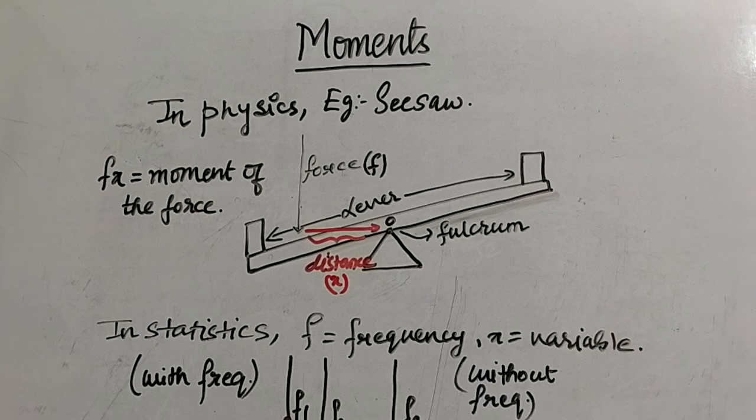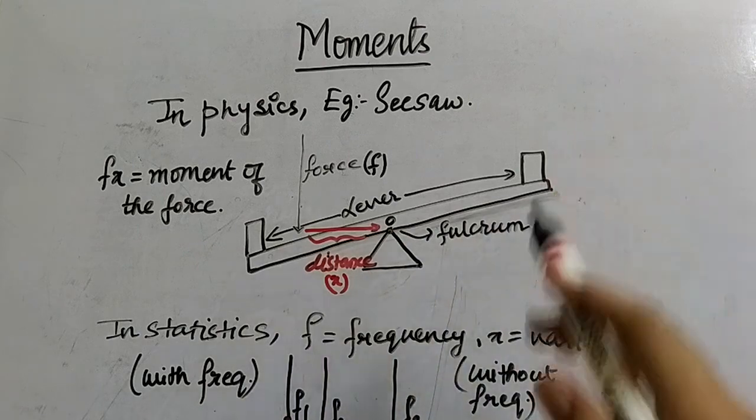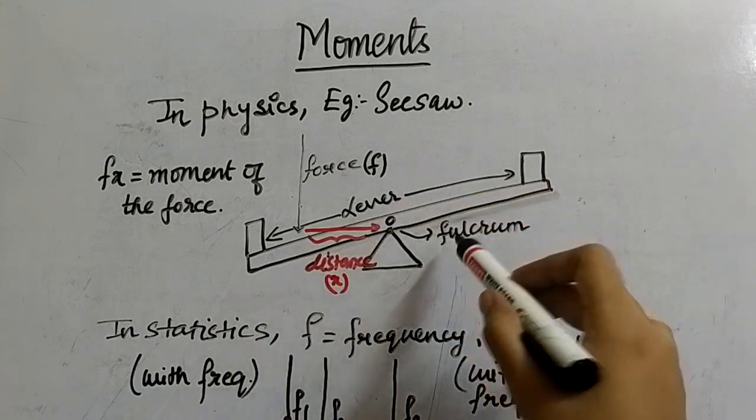Today we are going to study about movements. So in order to study about movements, let's just go back to what we have read in physics. In order to make you understand the concept of movement, I have taken an example of a seesaw. In the seesaw, this is the rigid bar which is the lever, and the main support is the fulcrum.